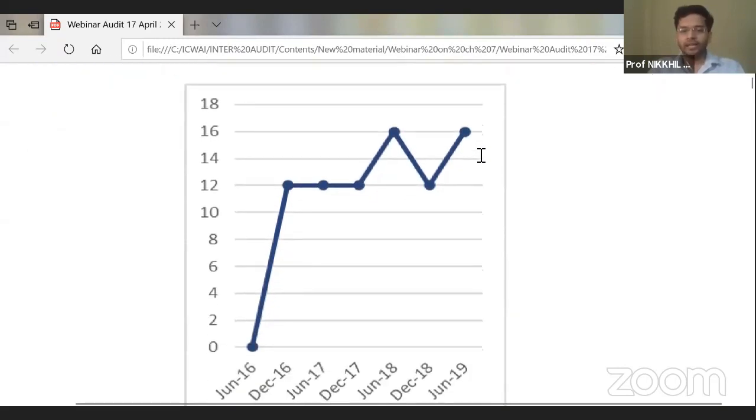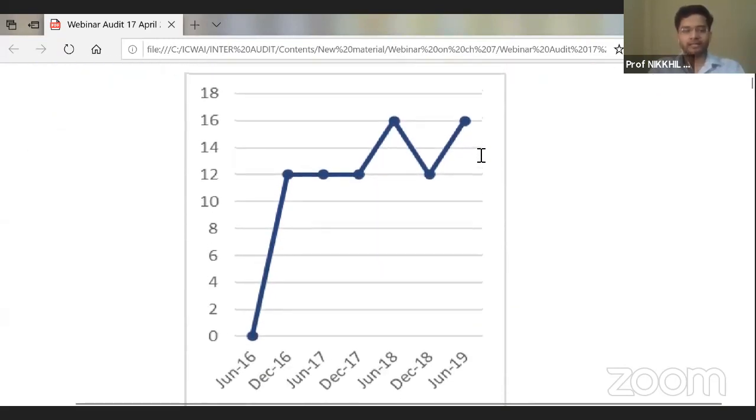Guys, just to reiterate, just to tell you why I took this chapter first of all, why is this chapter so relevant and so important. If you see this chart, then this chapter actually holds a good weightage of marks in your examination, and for past few attempts specifically, this chapter has been commanding a weightage of 12 to 16 marks, which is huge. Out of 50 marks, approximately 25% is dedicated to this particular chapter.